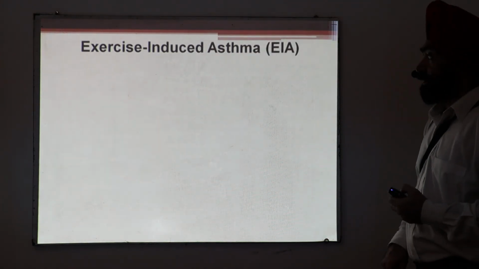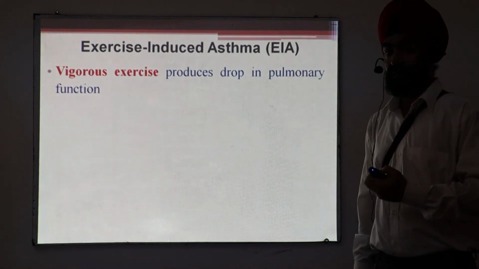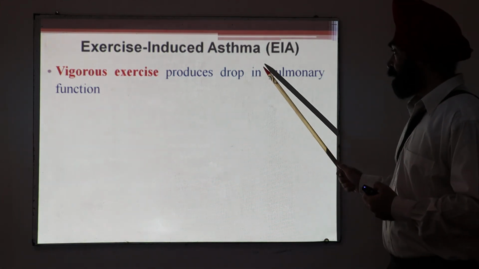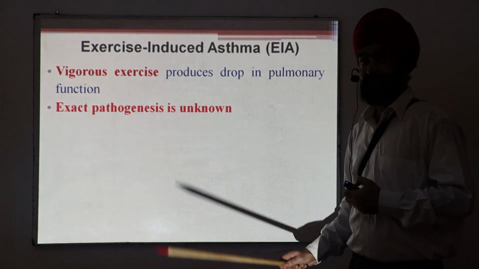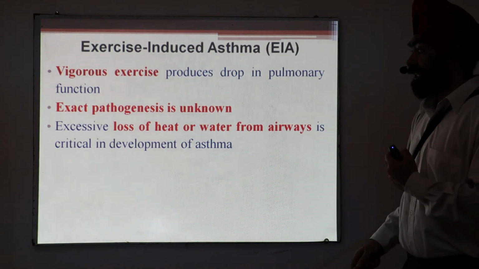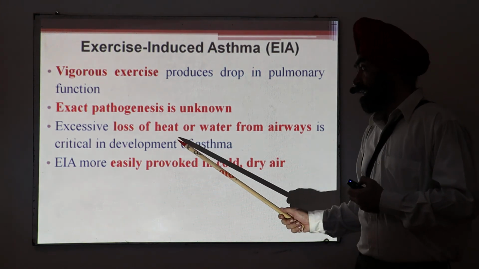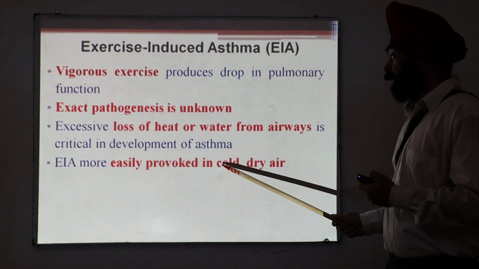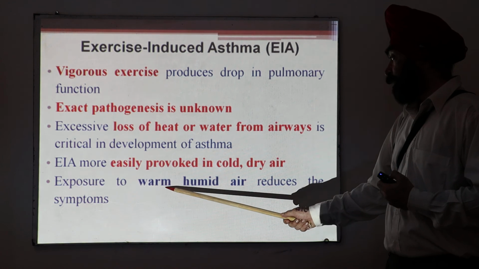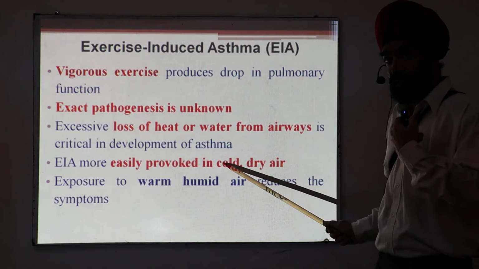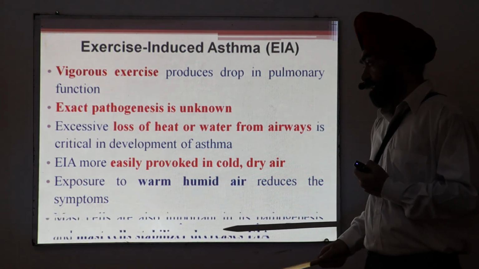Now another type of the asthma, the exercise-induced asthma. The persons who are asthmatic, if they go for vigorous exercise, this produces a drop in the pulmonary function. We don't know the exact pathogenesis. Maybe there is an excessive loss of heat or water from the airway, and that is why it is more easily provoked in the cold and dry air. That means there is a loss of heat. So if you give warm and humid air, it will reduce the symptoms of the asthma, since dry, cold air is provoking the disease.